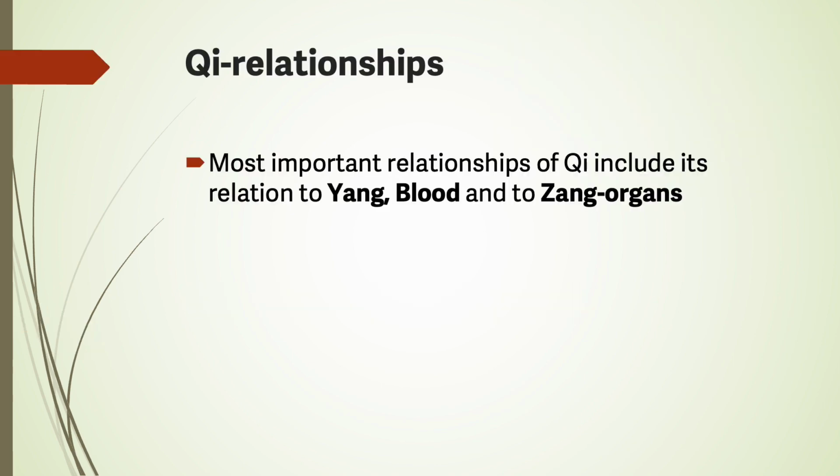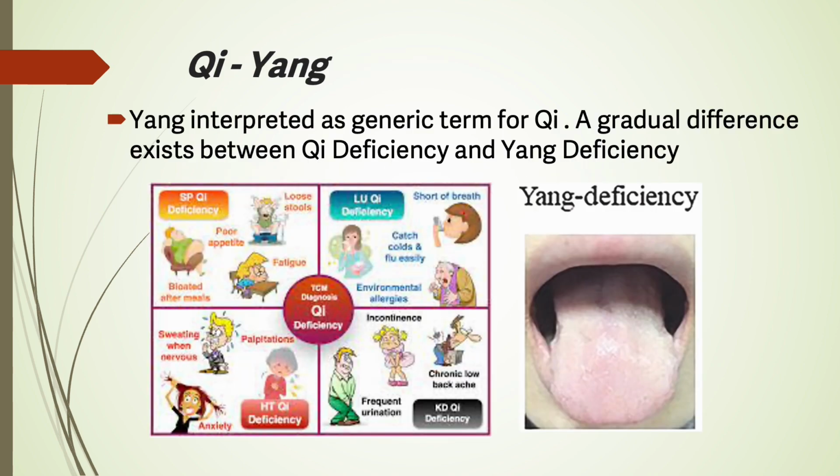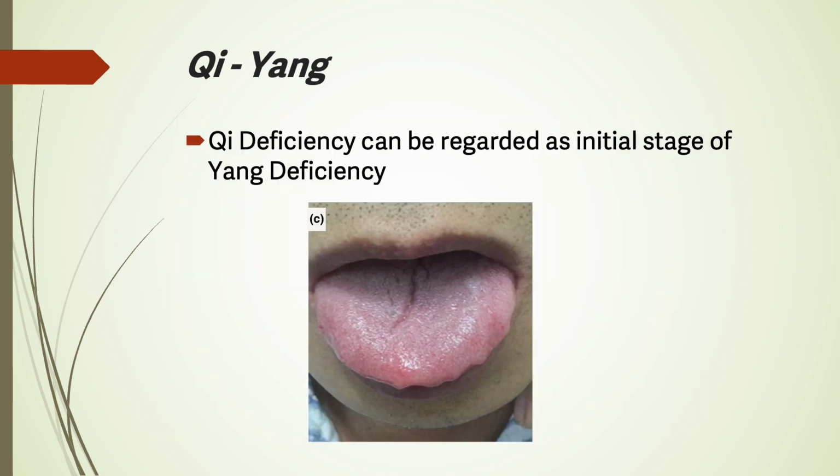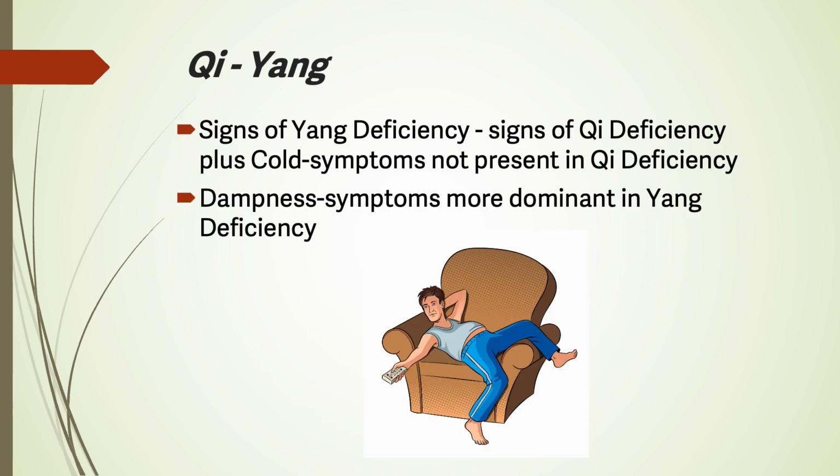Qi relationships. The most important relationships of qi include its relation to yang, blood, and to zang organs. Yang is interpreted as the generic term for qi. A gradual difference exists between qi deficiency and yang deficiency. Qi deficiency can be regarded as the initial stage of yang deficiency. Signs of yang deficiency include signs of qi deficiency plus cold symptoms not present in qi deficiency. Dampness symptoms are more dominant in yang deficiency.